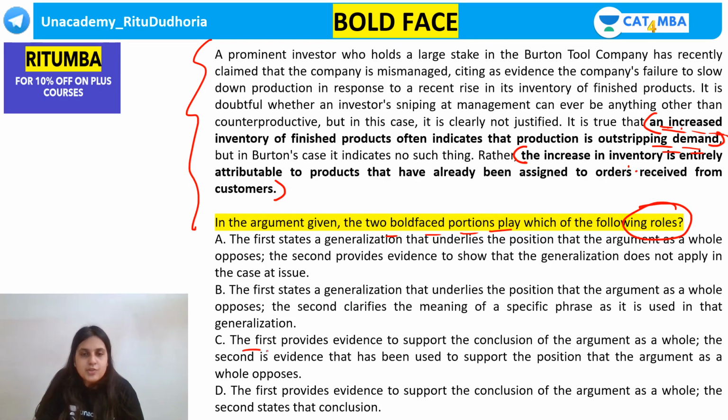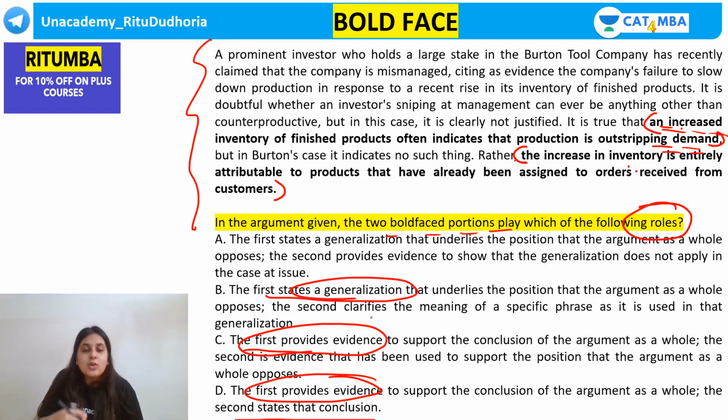For example, look at the options. The first provides evidence. The second states the conclusion. The first is a generalization. So what is the role played? The first is an assumption. The first is a conclusion. The first is an inference. The first is the main conclusion. The first is a premise. The first is a generalization. The first is a fact. What is the role played by the first and the second bold face?